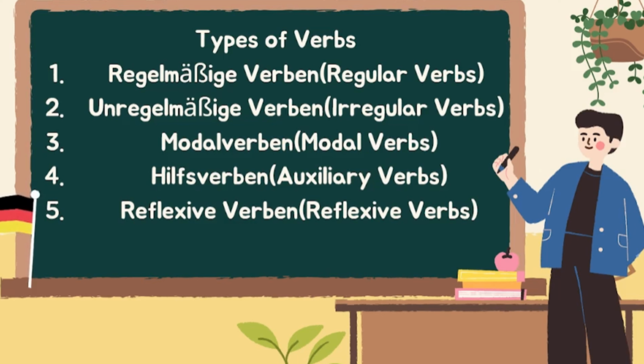Among these 5 kinds of verb, for A1 level of the German language, the first 3 to 4 are enough. We'll teach reflexive verbs in A2 or B1 level. So I will teach you the types of verb in chapters to come. For now, I just want to give the outlook of how many types of verbs there are.